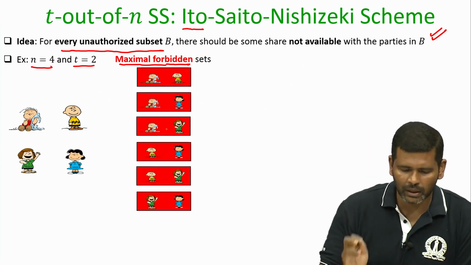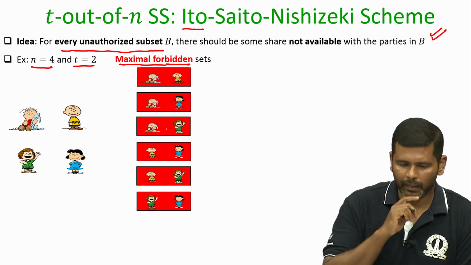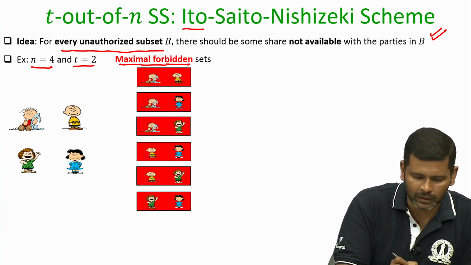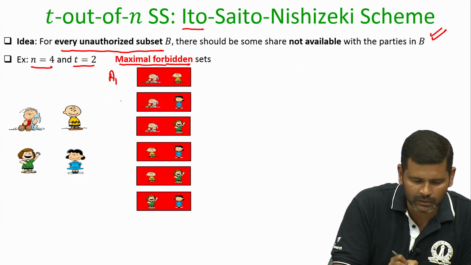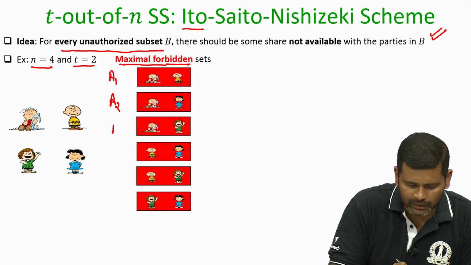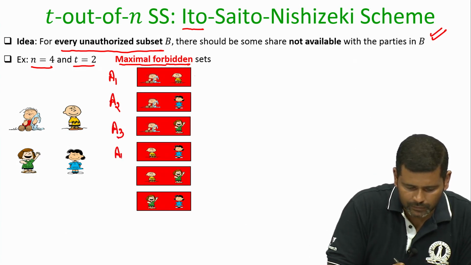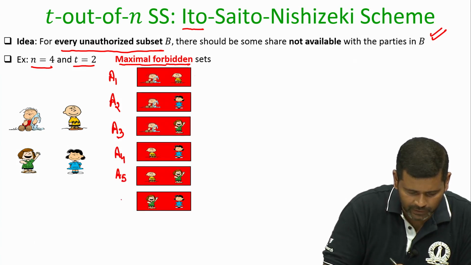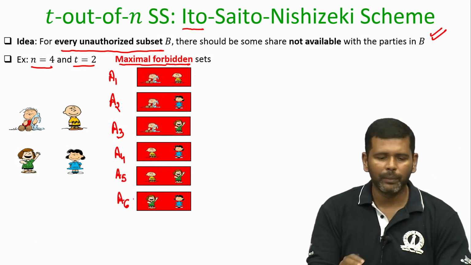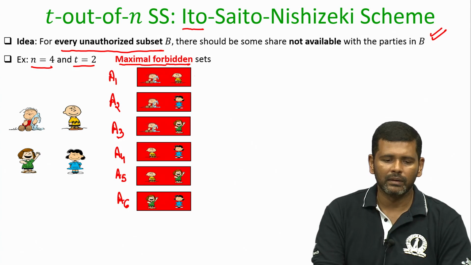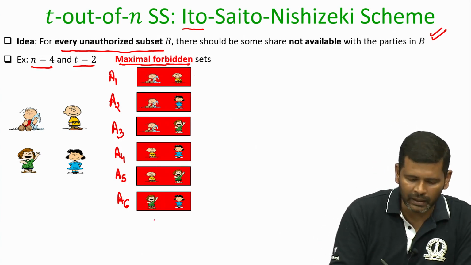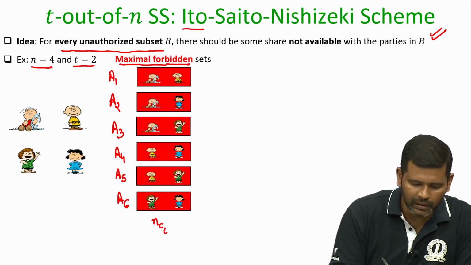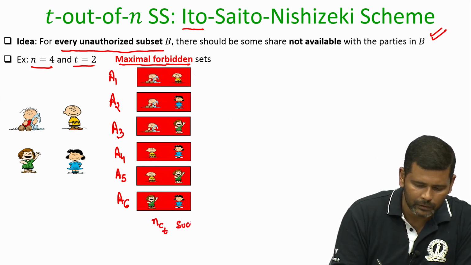So, I have listed down all possible forbidden sets here. Let us call them A1, A2, A3, A4, A5, A6. How many such maximal forbidden sets can you have? You can have n choose t such subsets.